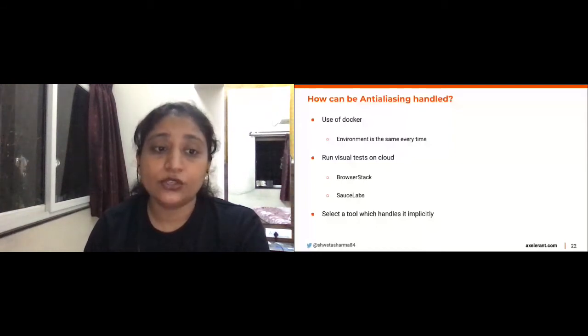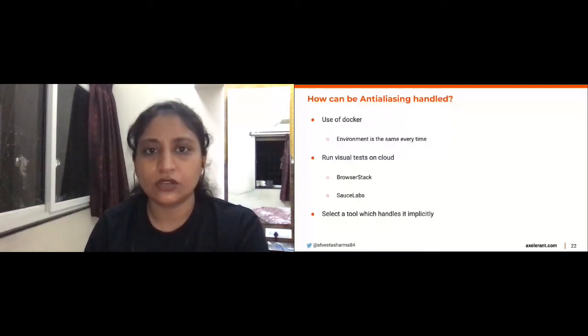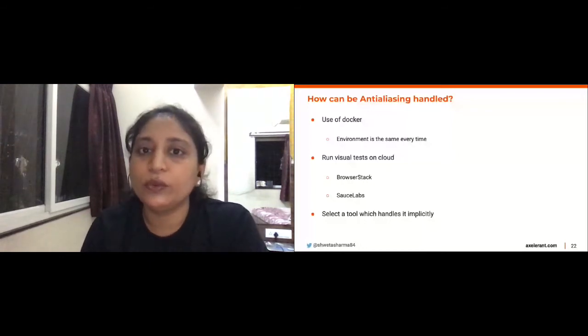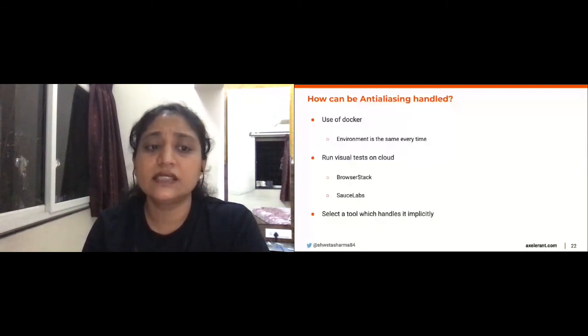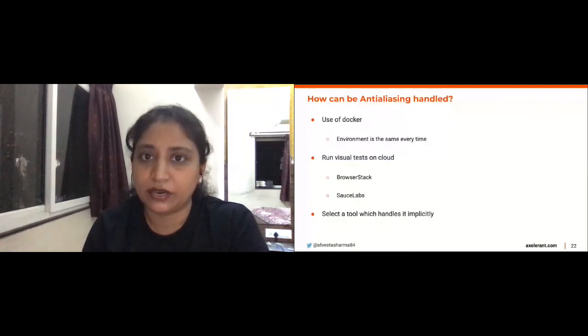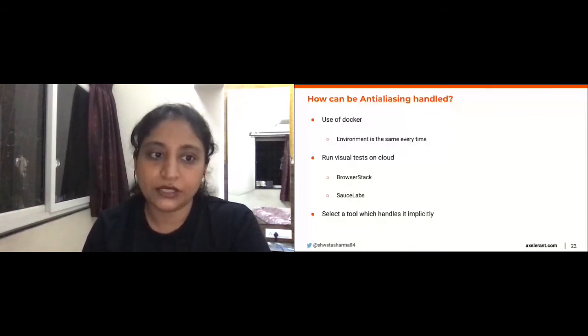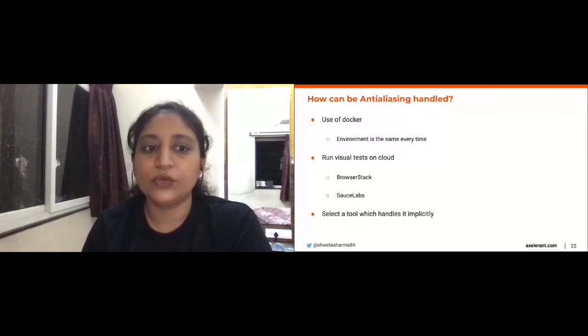So the next solution would be to run your visual tests on cloud, like BrowserStack, Sauce Labs, because first, we wouldn't have the restriction of the browsers or devices. Second, since the baseline shots get generated on the same environment, we are not going to run into false positives. The third option is to select a tool which is going to handle it implicitly. We'll look at such a tool.